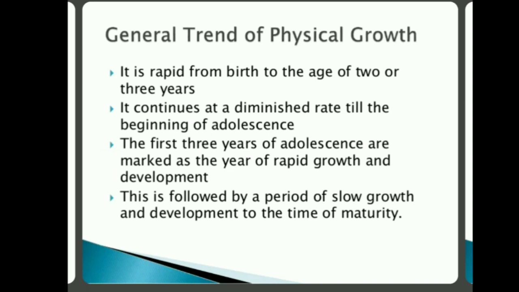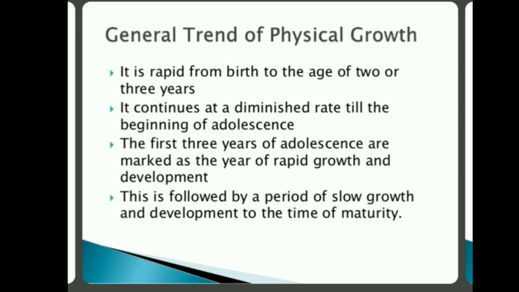If we sum up the general trend in physical growth of a child, we can say that it is very rapid from birth to the age of 2 to 3 years. Then it continues at a diminished rate, slow and steady, up to the beginning of adolescence, that is 12 to 13 years.